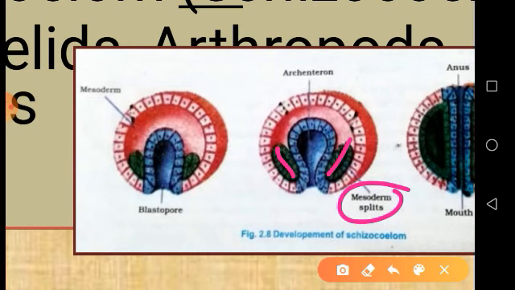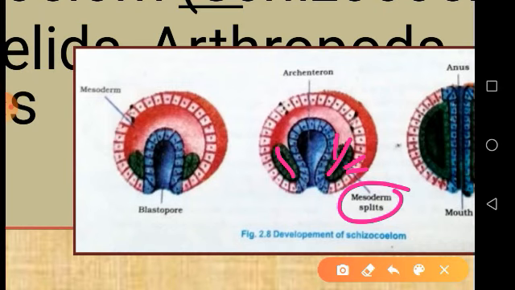So the outer mesodermal layer is called the somatic or parietal layer, and the inner layer which surrounds the endoderm or alimentary canal is called the splanchnic or visceral layer. This layer moves upwards and forms an inner lining of the ectoderm or epidermis, and this layer covers the inner layer or endoderm.